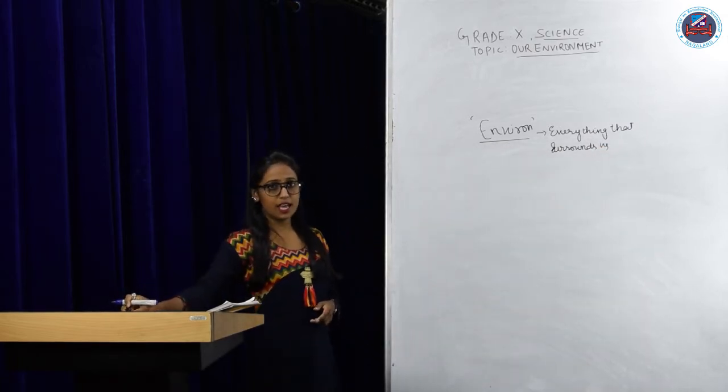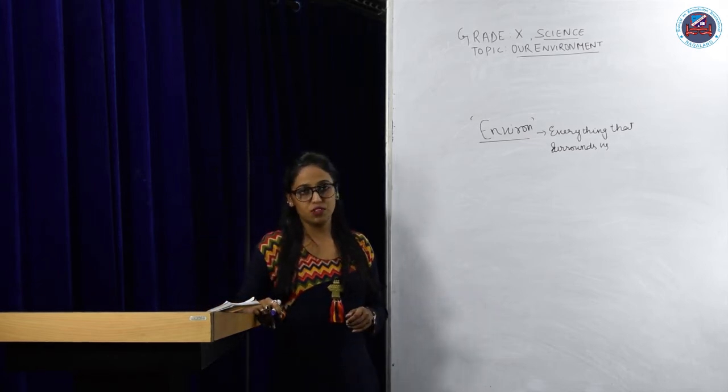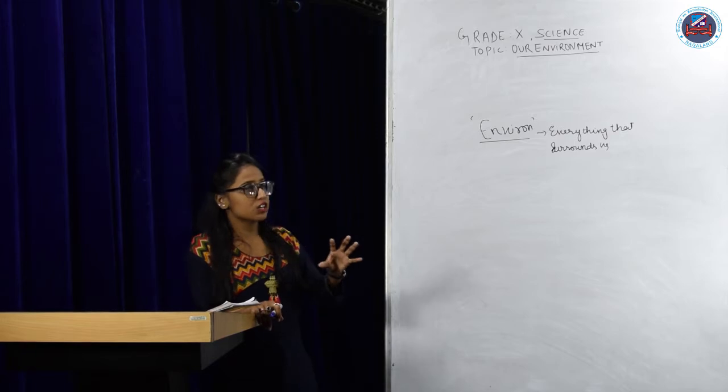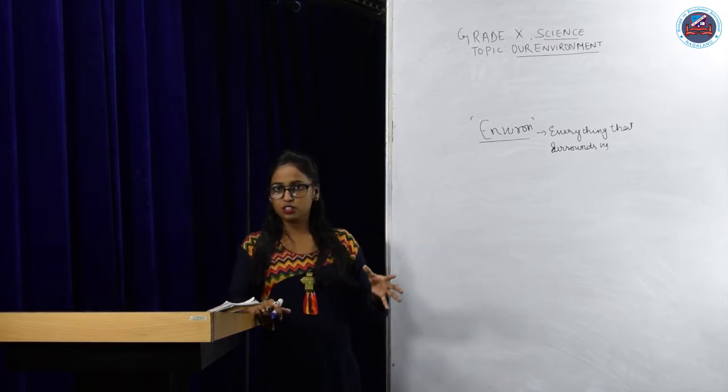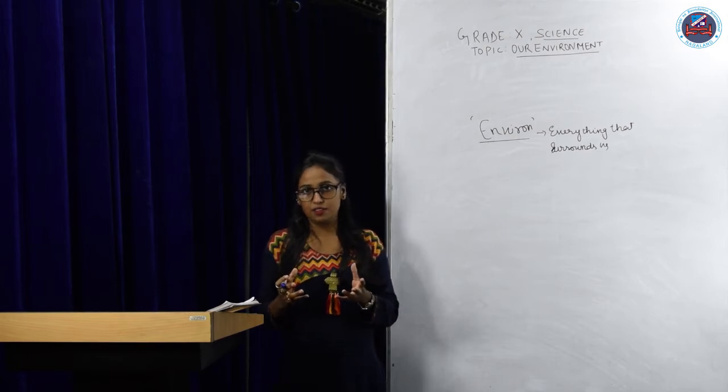So you can just say that it is the totality of the surrounding conditions for comfortable living of living organisms. Now, this is just an introduction about environment, okay? So we have known what is environment. It is the surrounding in which living organisms live.